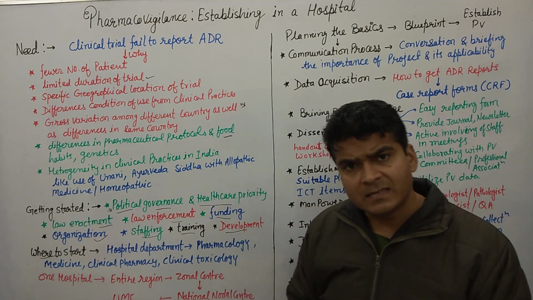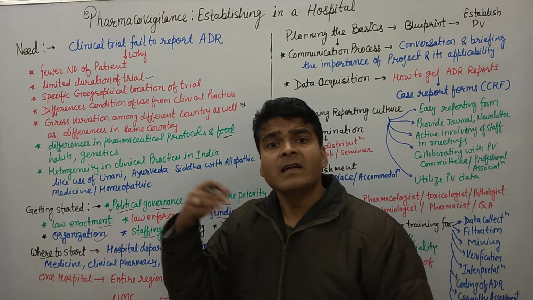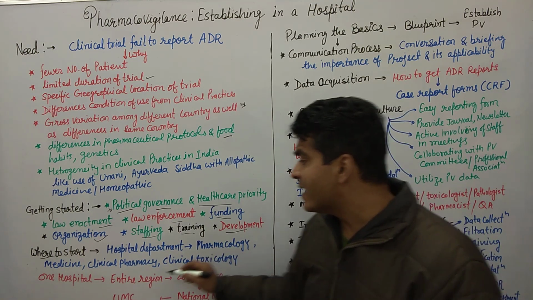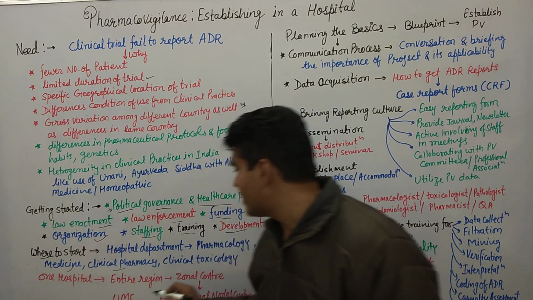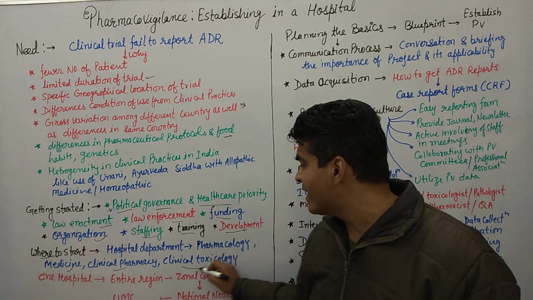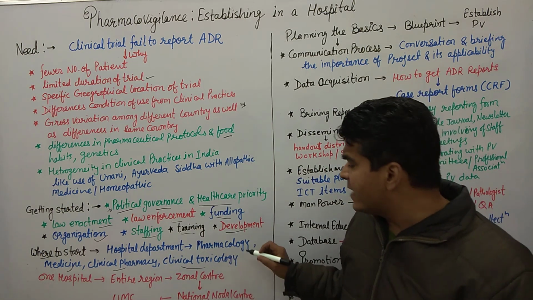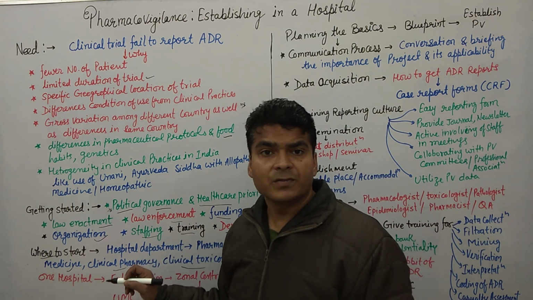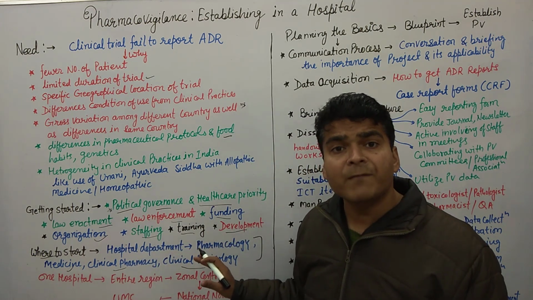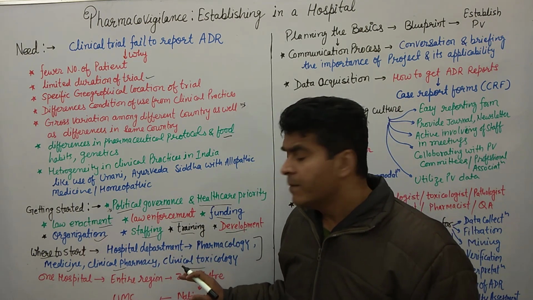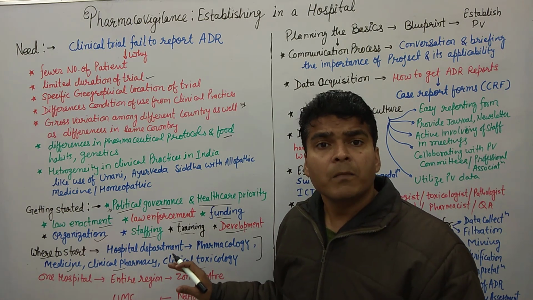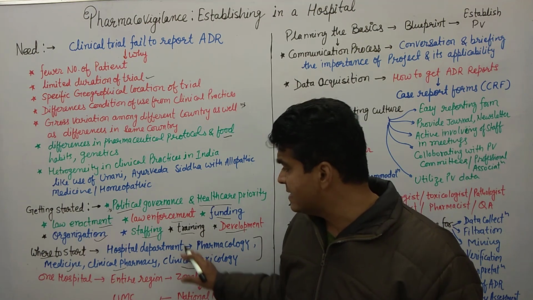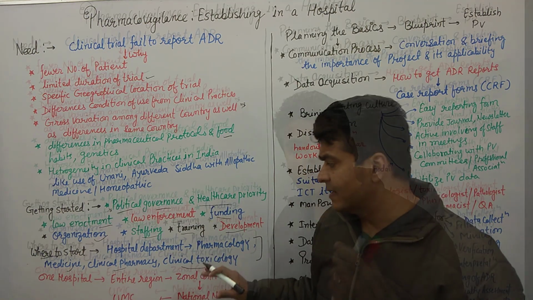There are some departments which are related to drug interactions, like the pharmacology department, the clinical pharmacy department, the medicine department, the internal medicine department, or the clinical toxicology department. These kinds of departments may take the initiative to start the pharmacovigilance center. These are some departments where a pharmacovigilance center can be started. But generally in India, in most hospitals, the pharmacovigilance center has started in the pharmacology department.